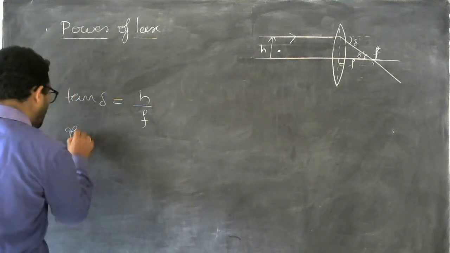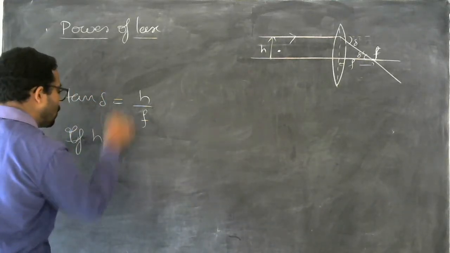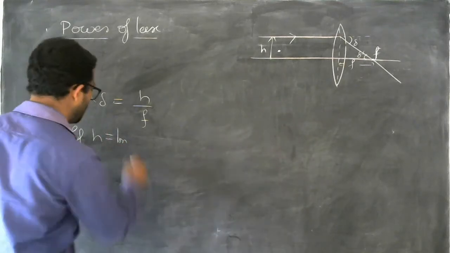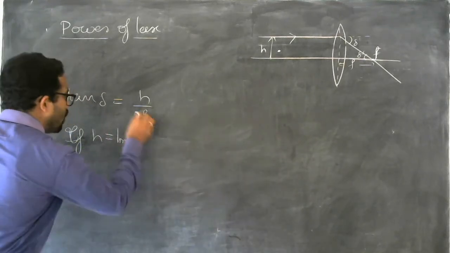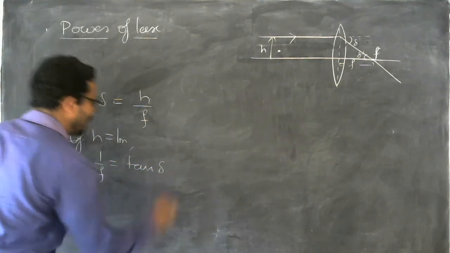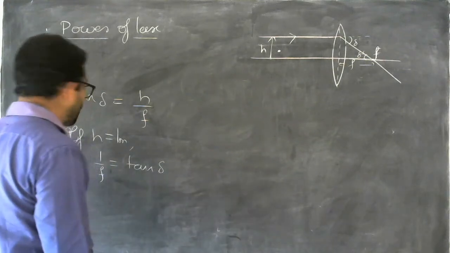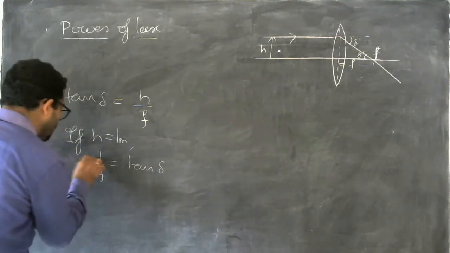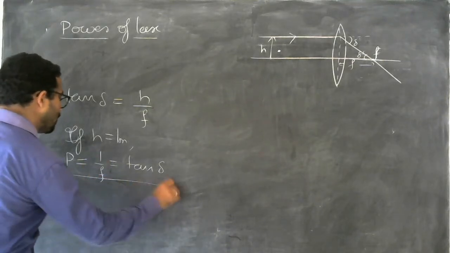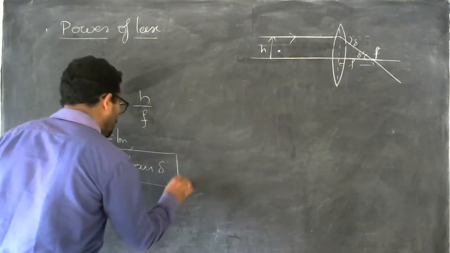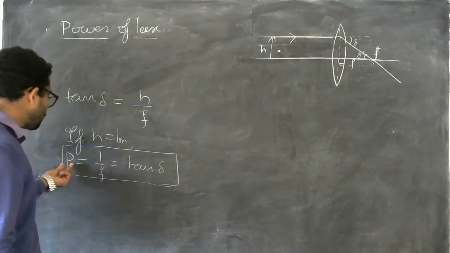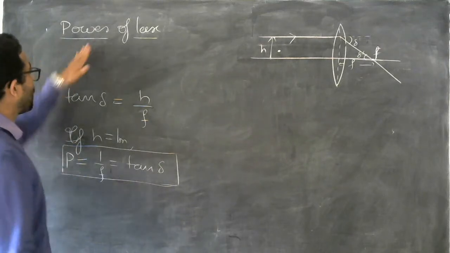If h is equal to 1 meter, height is 1 meter, then what happens? 1 by f equal to tan delta. And this 1 by f can be written as capital P. So capital P is equal to 1 by f, which is also equal to tan delta. So P is called the power of a lens.